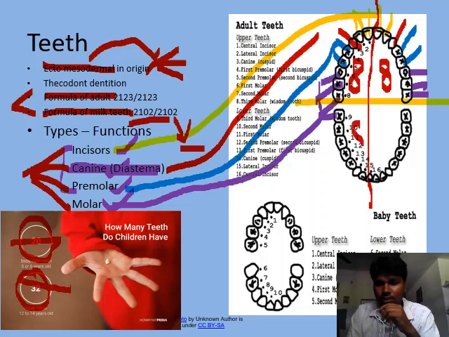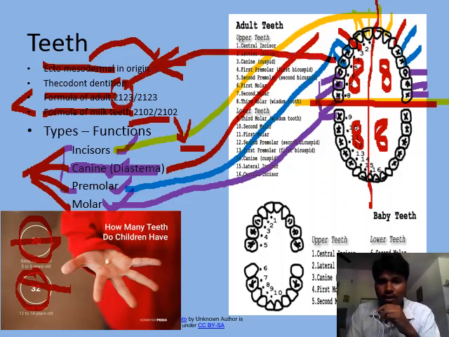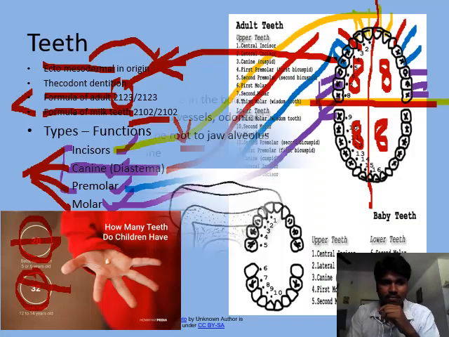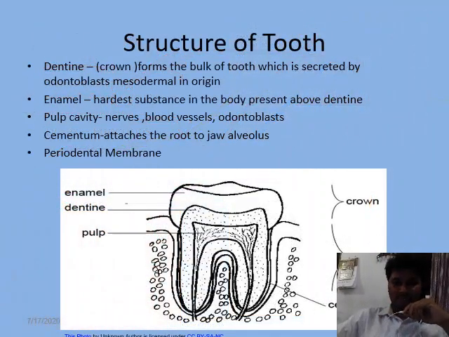Okay, each half jaw contains 8 teeth, and each jaw will have 16 teeth. And this is the depiction of the one half jaw. Okay, I hope you understood. Let us go further. Let's see the structure of tooth.